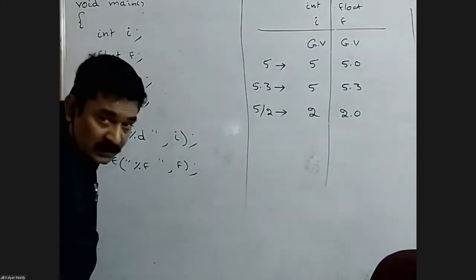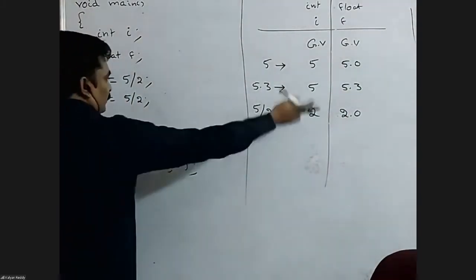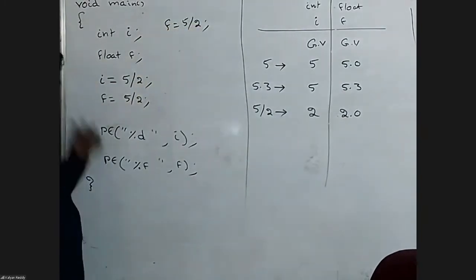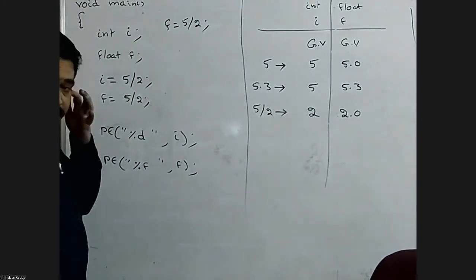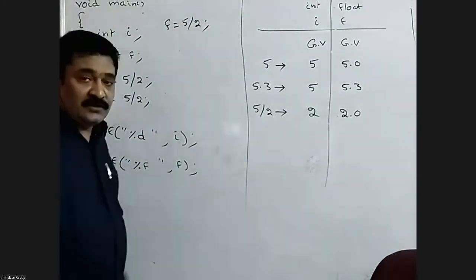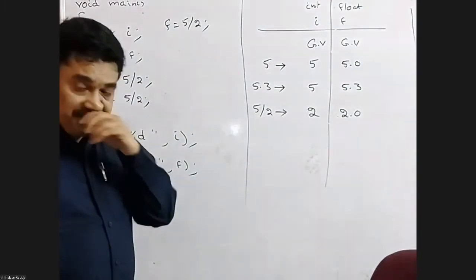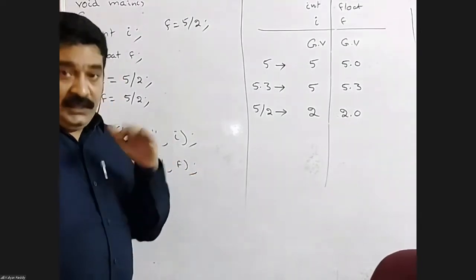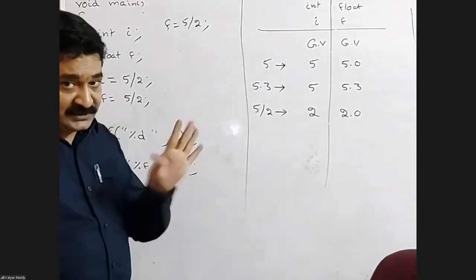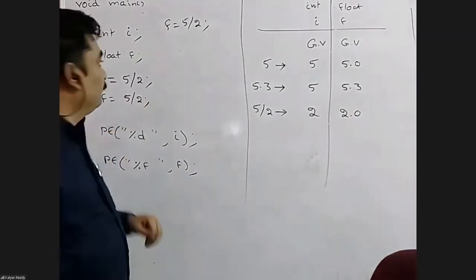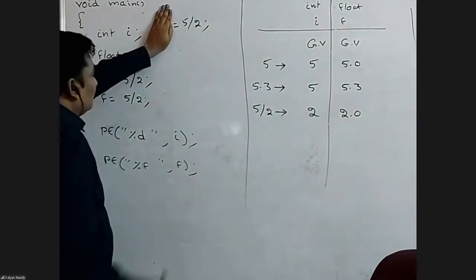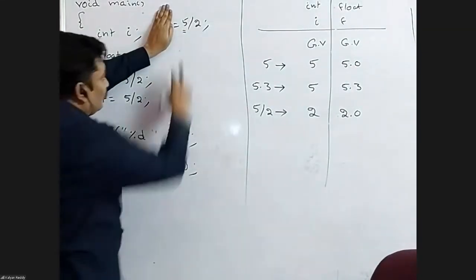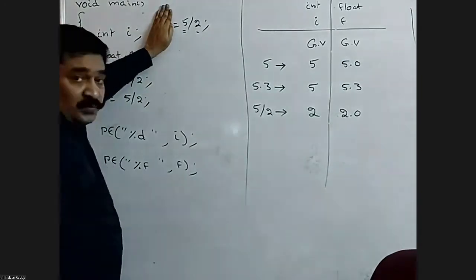Be careful. Come to this second expression, f equals 5 divided by 2. Here is the confusion. Back to the last class, class 1 part 1, where I discussed arithmetic operators. If both are integers, the output is integer. If anyone is float, the output is float. Already I discussed this in my first part. Leave aside what data type the variable is. Focus on this expression. Is this integer or float? Integer, and this is also integer. Both are integers.